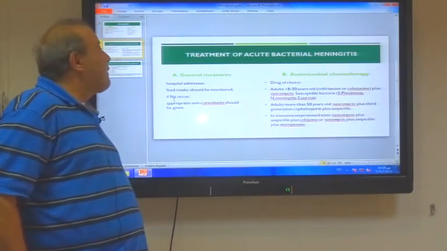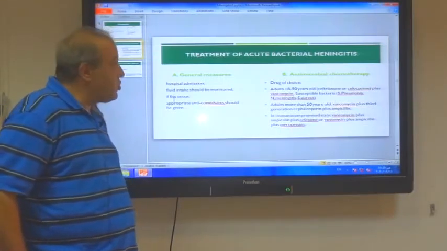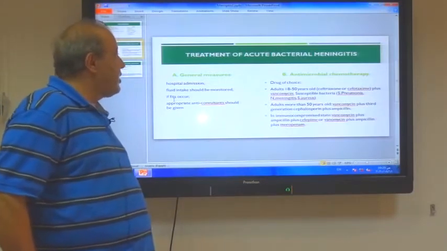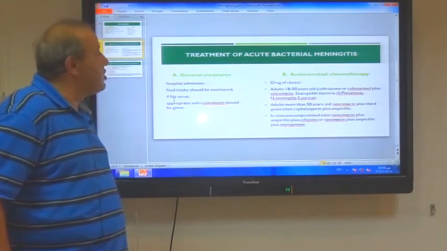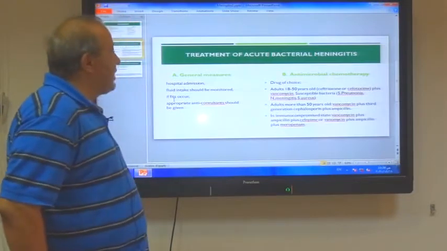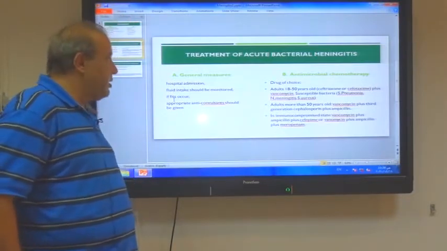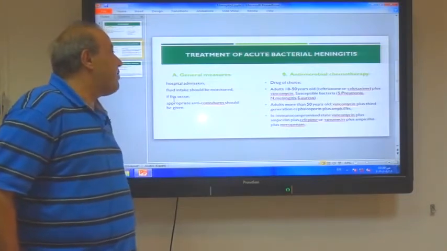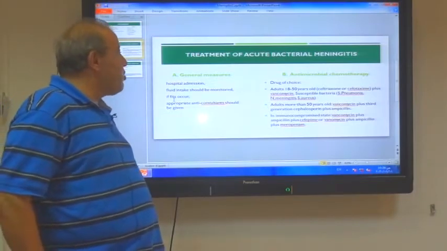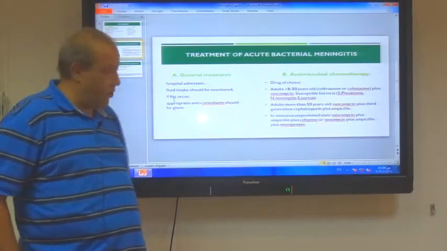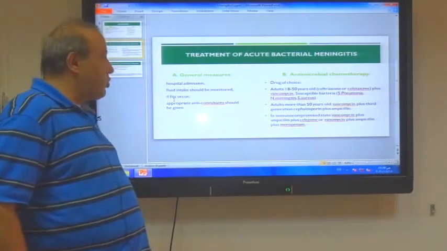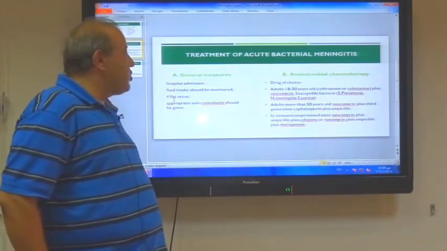Whenever you suspect a case of meningitis, you should start antimicrobial chemotherapy. The drug of choice in adults from 18 to 50 years old is a third generation cephalosporin, including ceftriaxone or cefotaxime, plus vancomycin, especially if the bacteria likely to cause this meningitis is Streptococcus pneumoniae, Neisseria meningitidis or Staphylococcus aureus. If the adult is more than 50 years old, you should give vancomycin plus third generation cephalosporin